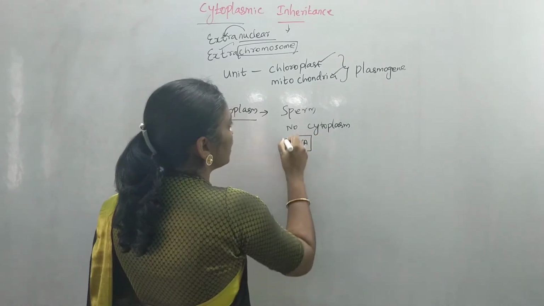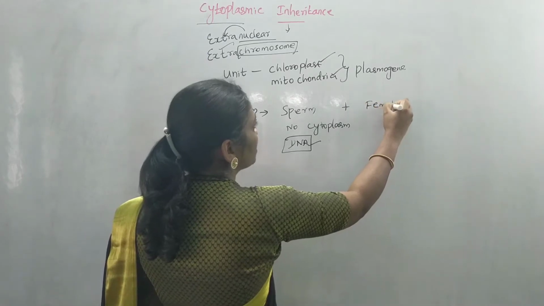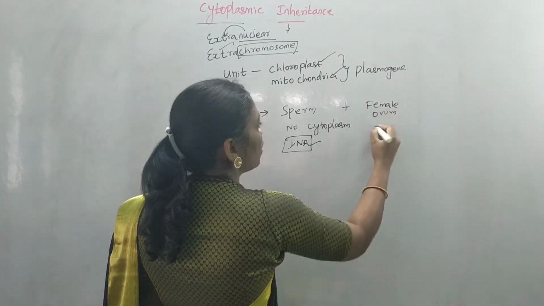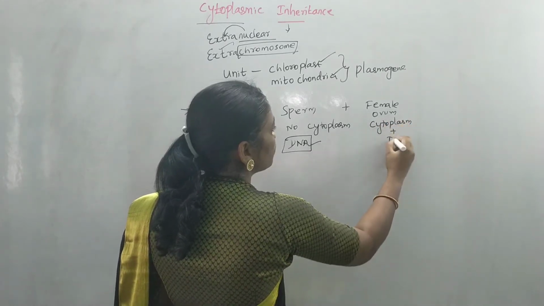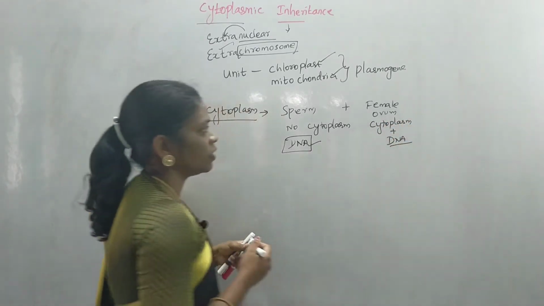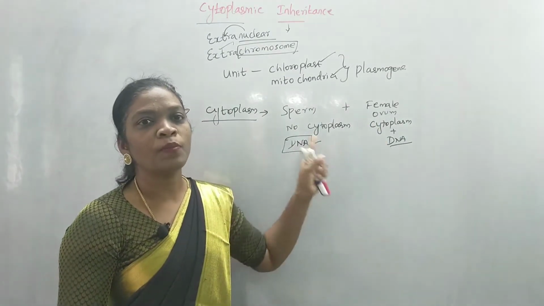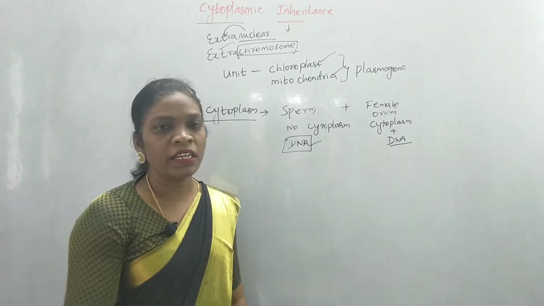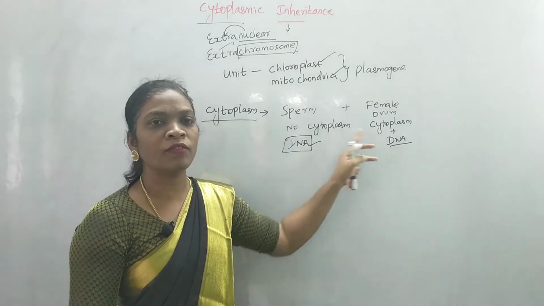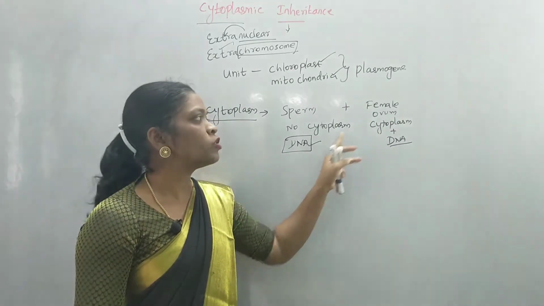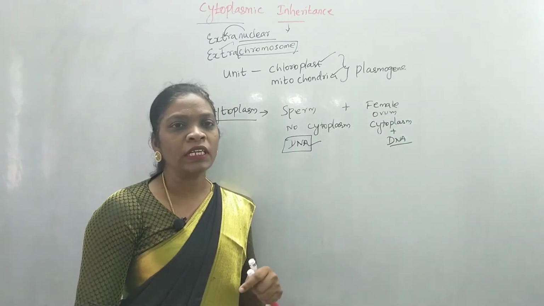The male gamete contributes only DNA, but the female gamete, the ovum, contributes cytoplasm and also DNA. So this type of inheritance exhibits maternal inheritance. Only the female parent contributes cytoplasm for the formation of the zygote, so eventually the characters are passed on from the mother to the F1 generation.